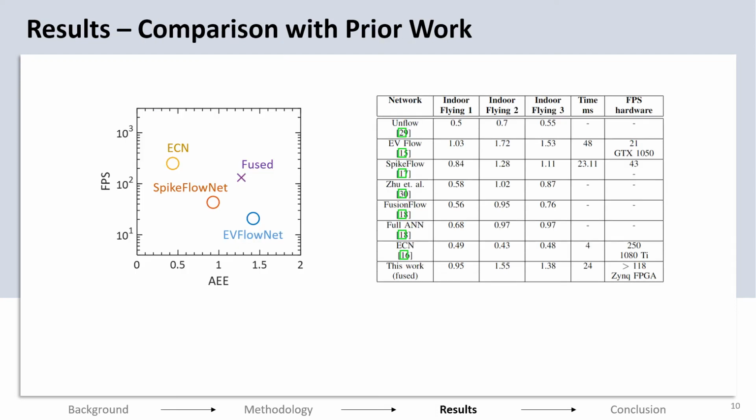We compare the previous approaches calculating optical flow over the MVSEC dataset in this table. These references mostly use convolutional neural networks like UNet and similar architectures. The speed is therefore limited by the number of computations. The high speed in some cases, as shown here, is possible on GPU with huge resource availability. Our system is implemented on a Zynq FPGA, which has an energy budget of less than 10 watts. We show speed and accuracy of a similar order, as shown in this table, on this constrained platform using this multimodal bio-mimetic fusion approach.